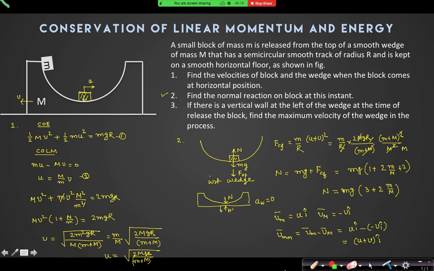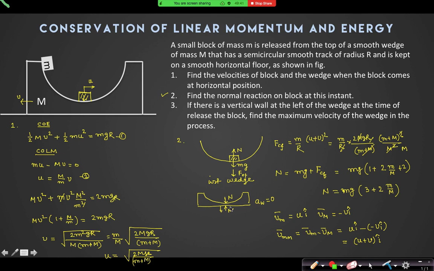So please repeat why the acceleration of the wedge is 0. Because at that instant, when the block is at the lowest point, what force is the block providing on the wedge? It is only a downward normal reaction that I have shown here, yes sir.